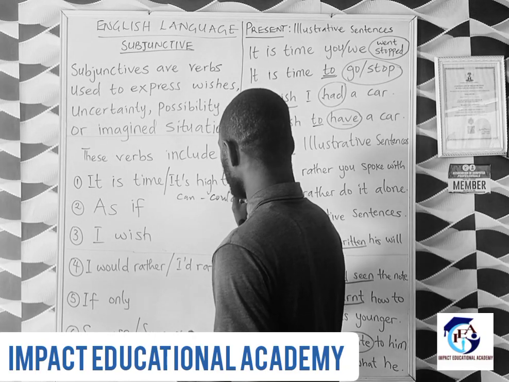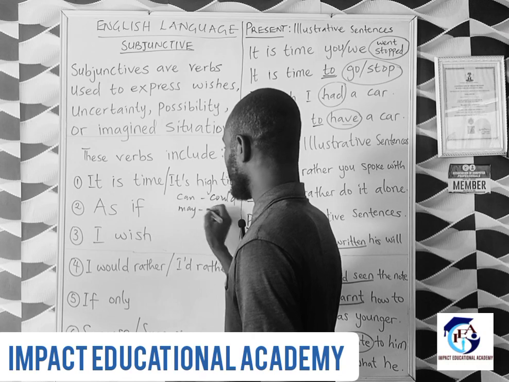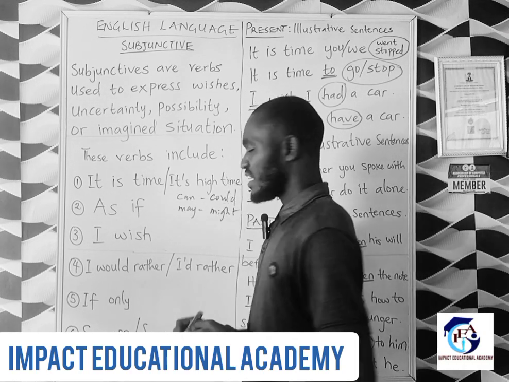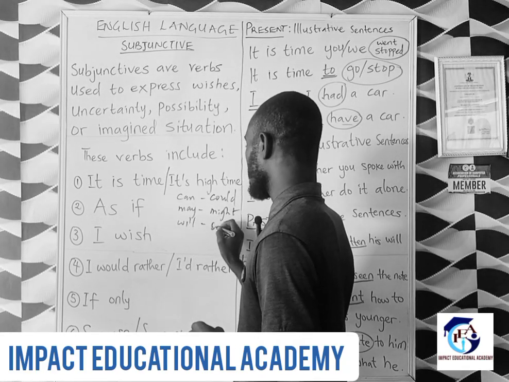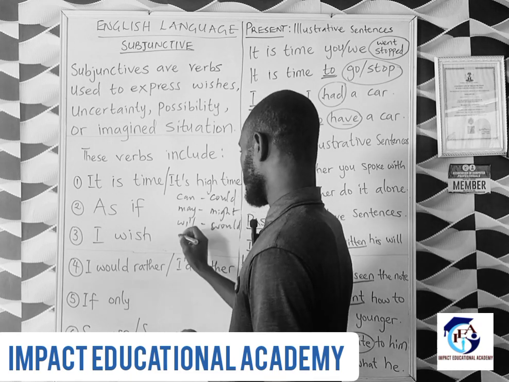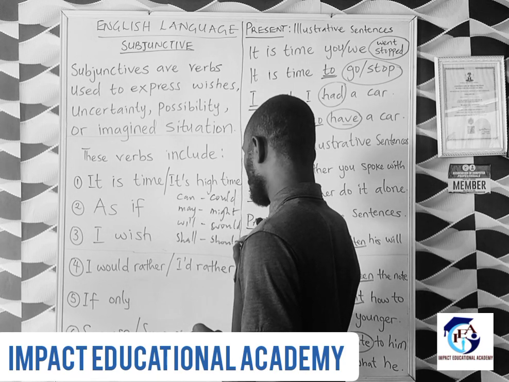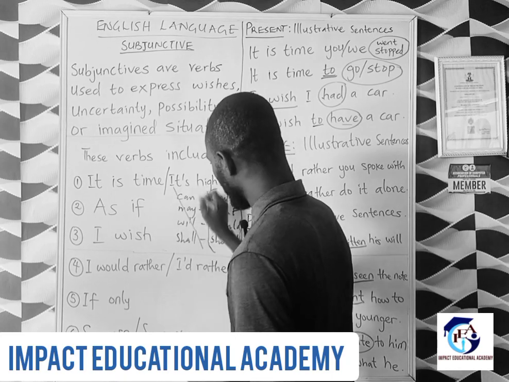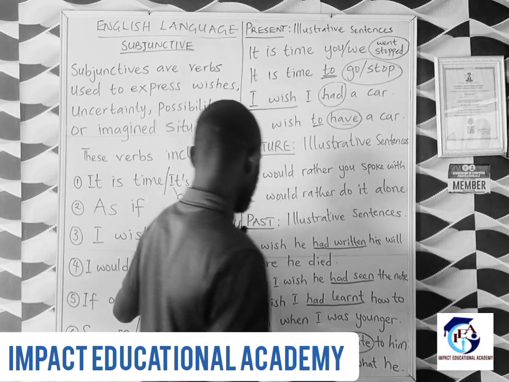It's going to turn to could in the past form, and then we can have may. May is going to become might. Likewise, we can have will. Will is going to become would. And then another common one is shall. Shall is going to become should. These are past forms. These are present forms. We don't have business with this. Okay? We have business with this.